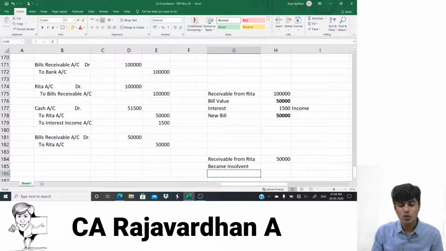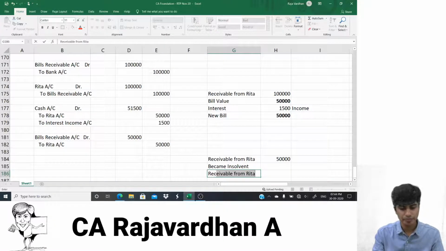So became insolvent. When she became insolvent, what does that mean? Technically, it means that the assets of Rita are insufficient to pay the liabilities. Maybe because the assets are overvalued, or maybe because the liability should be paid more than what is given in the books. So either of the cases. When she became insolvent, it's not like completely insolvent. She can pay to the extent of 40,000.